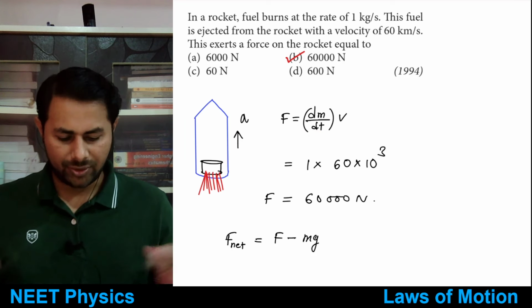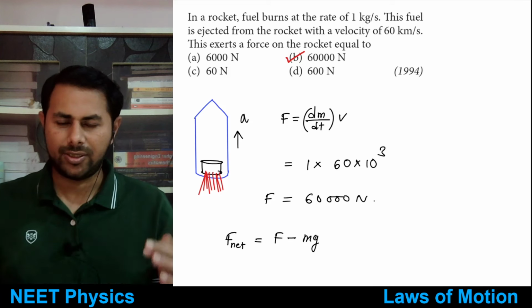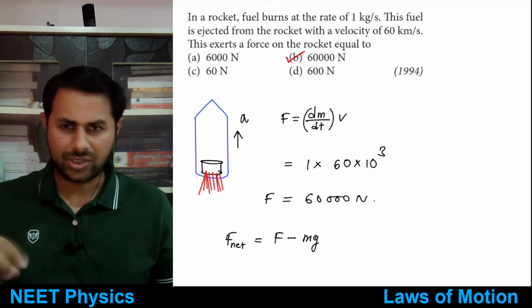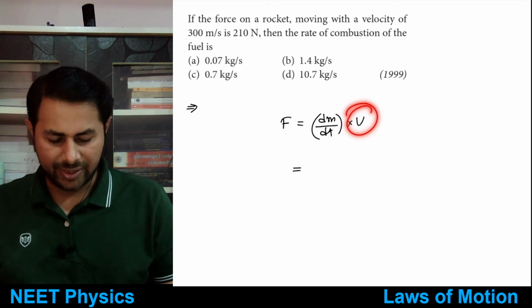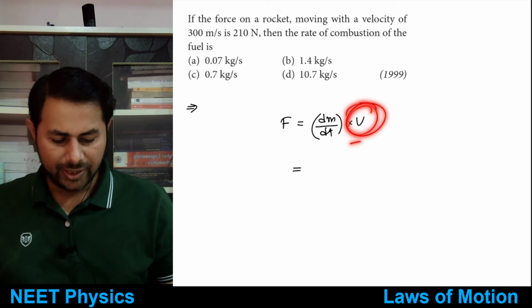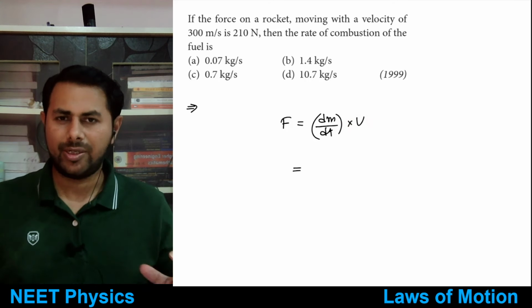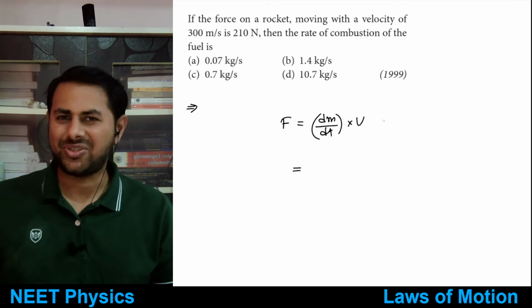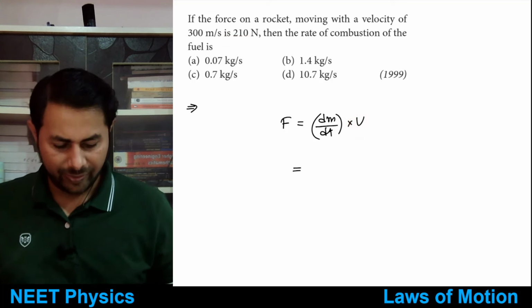So you will need to solve the equation that there is some force acting on the rocket, initial speed is 0, then for how long that force acts, if the force is constant, if the force is changing with respect to time, etc., etc., those things are there. So this thing in this formula is what? This is the speed of combustion fuel, okay, fuel which is coming out, ejected fuel, right? Fuel means what? Exhaust gases. This is not the speed of rocket, okay.